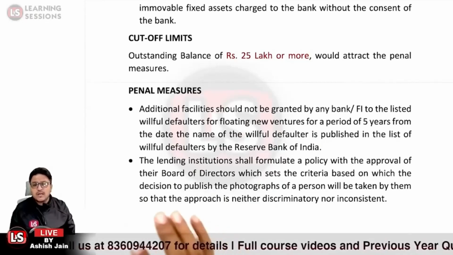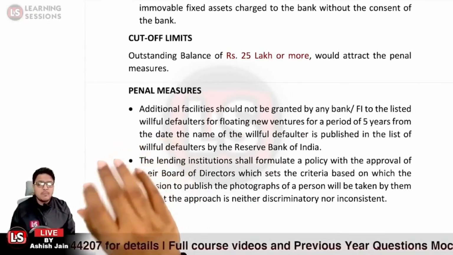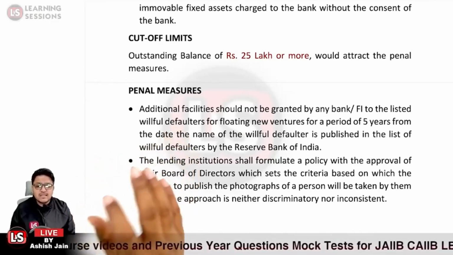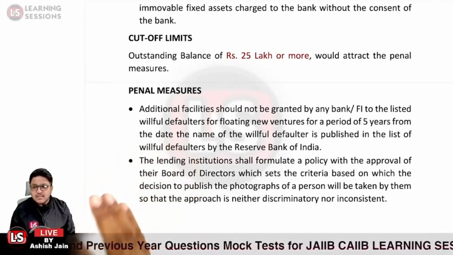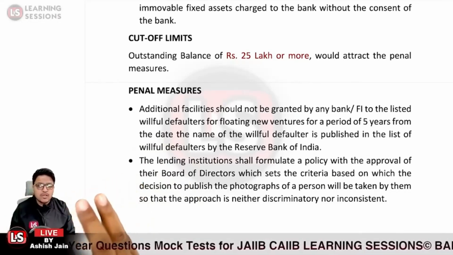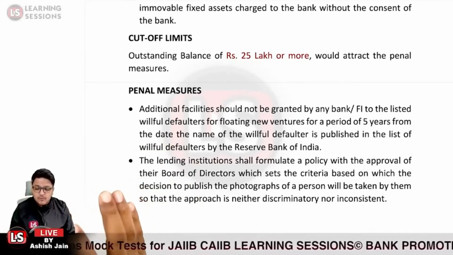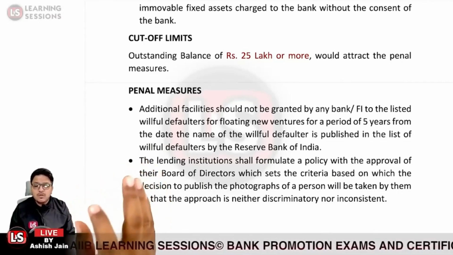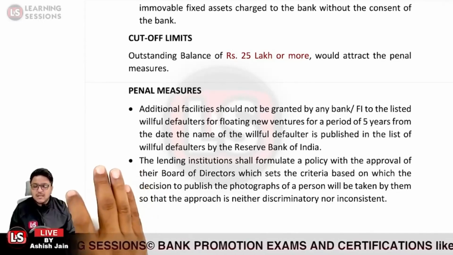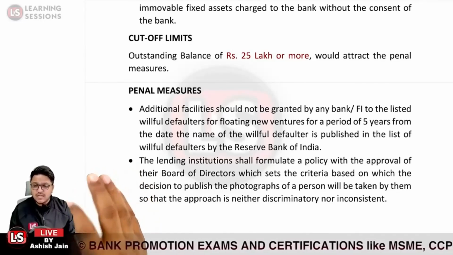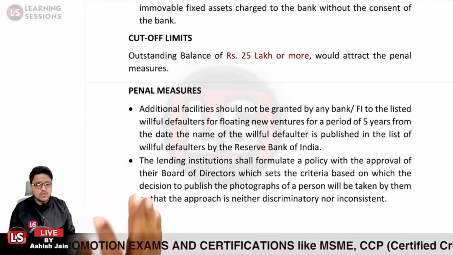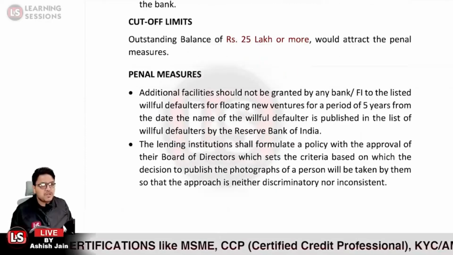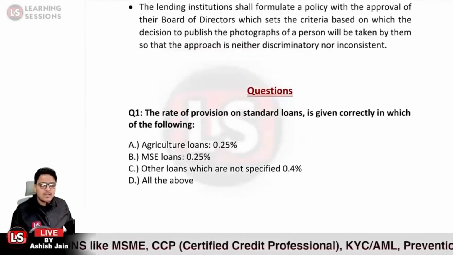And second, the lending institutions shall formulate a policy with the approval of the board of directors, and further they can set criteria by virtue of which they can decide to publish the photographs of willful defaulters on their website, and also in their branches, with the permission of the board of directors. But there should not be any discrimination. It should not be the case that you are not publishing the photos of your near and dear ones and you are publishing the photographs of others. There should be no discrimination and no inconsistency. Is that clear? That is the theory part. Now let us have a look at the questions based upon it.